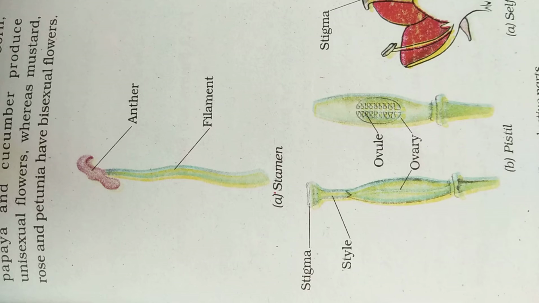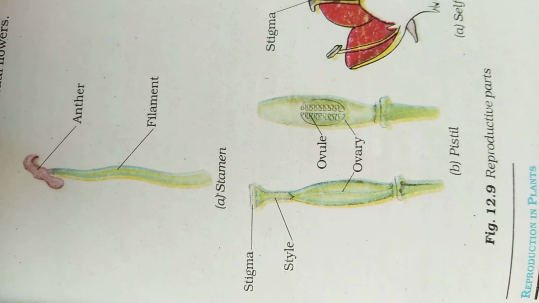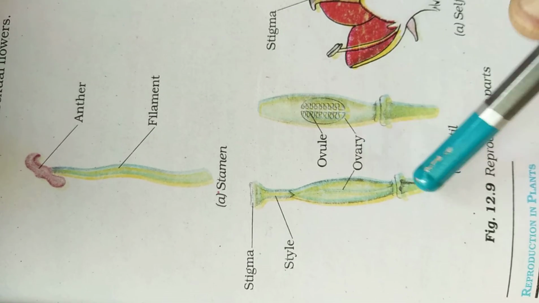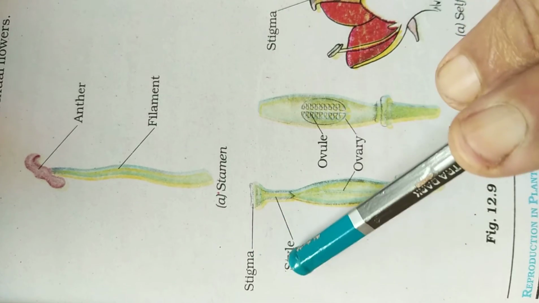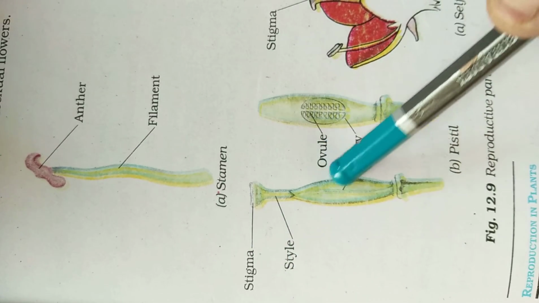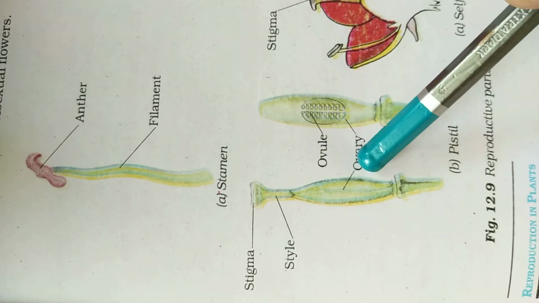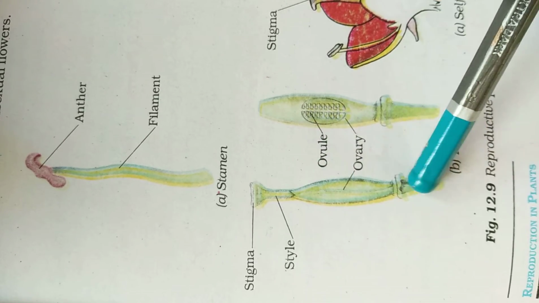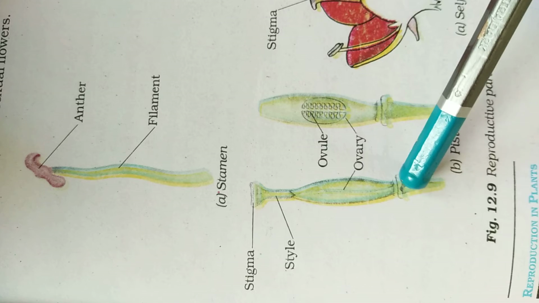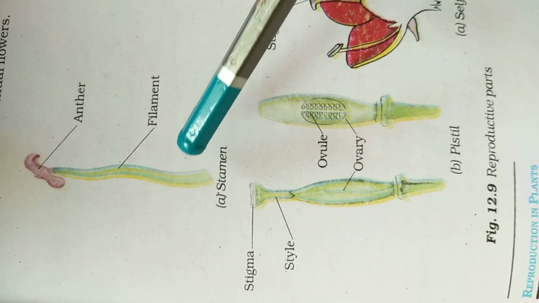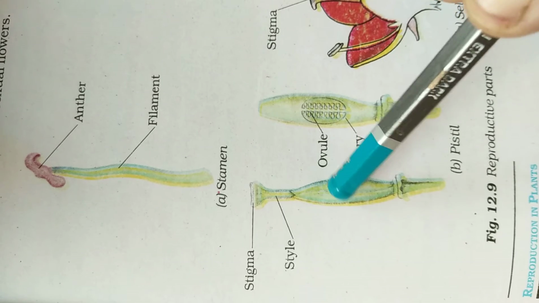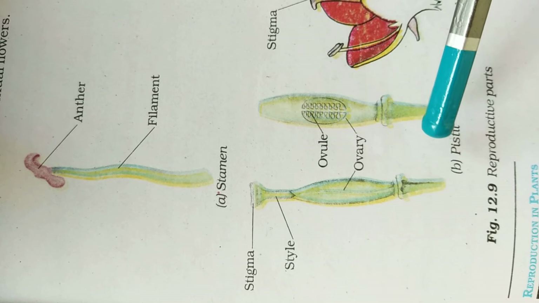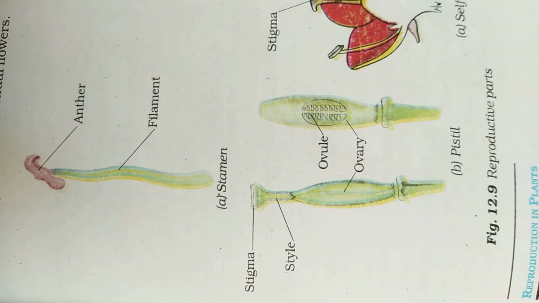Now next is the pistil. So you can see the pistil. This is the pistil. Again this pistil contains some parts, that is stigma, style, and then inside, the ovules and ovary are present. So this whole is called the pistil. The pistil contains stigma, style and ovary. And these ovules are present inside the ovary. So this is the pistil, that is the female reproductive organ of a plant or flower.